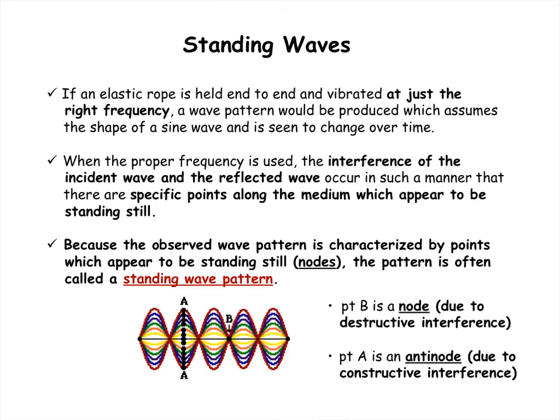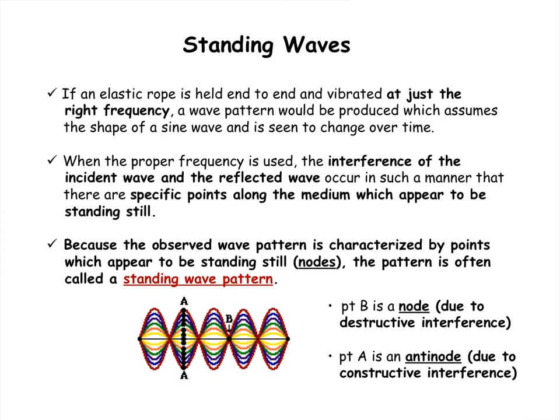Standing waves are a really interesting phenomenon. They occur when you produce waves in a medium that travel down toward a boundary, and those waves reflect back and interfere with waves that you continue to produce to send down the medium. You could see this with a string attached to a wall. If you send a pulse down, it reflects back. But as it's reflecting back, if you send another pulse down, they wind up interfering.